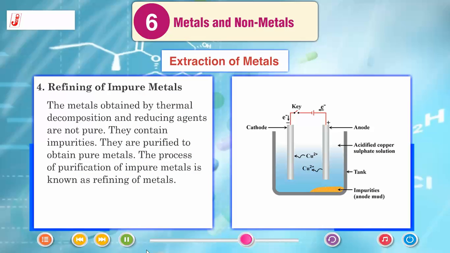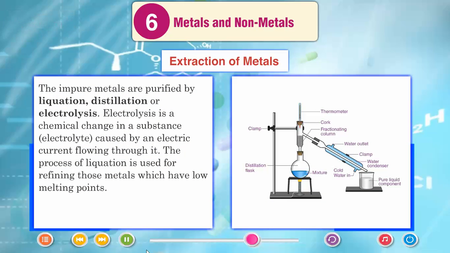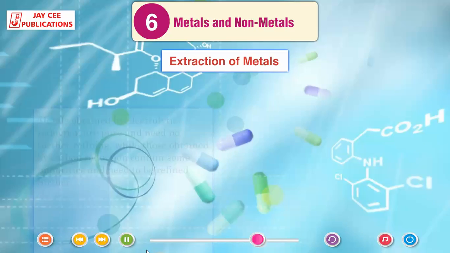Refining of impure metals. The metals obtained by thermal decomposition and reducing agents are not pure. They contain impurities. They are purified to obtain pure metals. The process of purification of impure metals is known as refining of metals. The impure metals are purified by liquation, distillation or electrolysis. Electrolysis is a chemical change in a substance, the electrolyte, caused by an electric current flowing through it. The process of liquation is used for refining those metals which have low melting points.